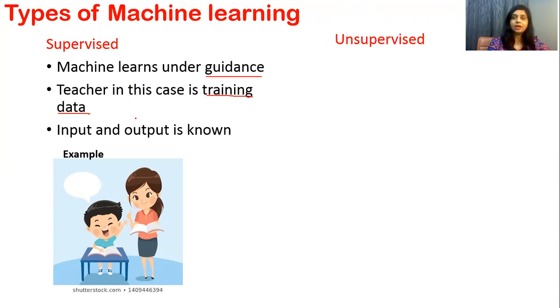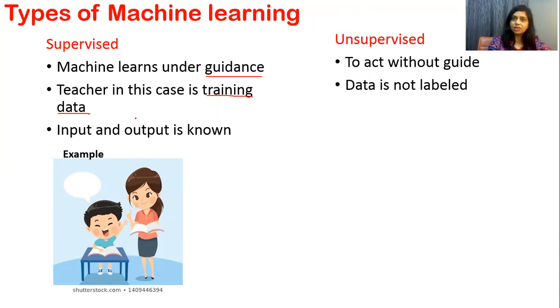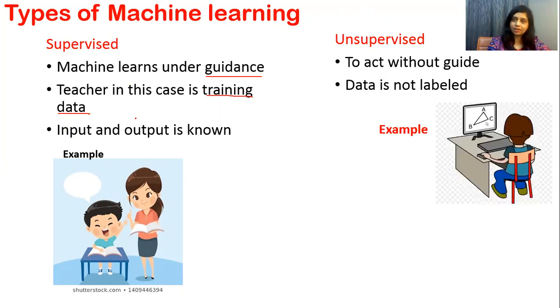Next is unsupervised machine learning. Unsupervised machine learning acts without a guide. That means there is no supervision, no guide, no teacher, and the data is also not labeled. For example, see this student, he is learning from the computer without any teacher. This is unsupervised machine learning.